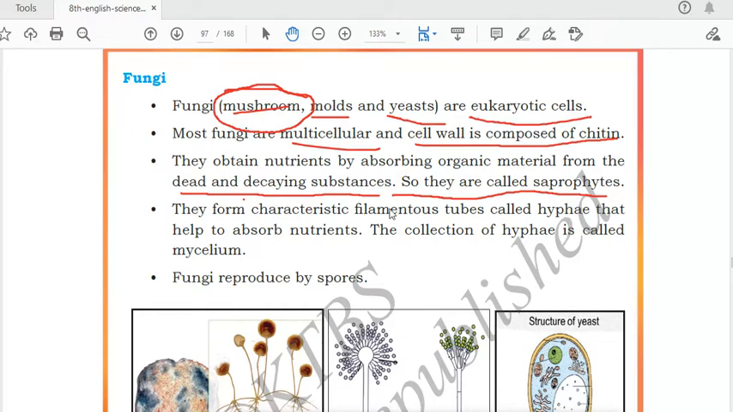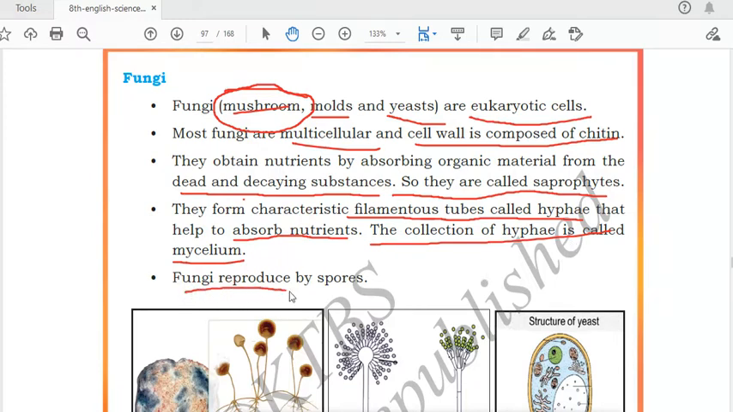They form characteristic filamentous tubes called hyphae. In fungi, filament-like structures are present, called hyphae, which help to absorb nutrients. The collection of hyphae is called mycelium. You can underline this in your textbook. This question is generally asked: what is mycelium? Then you can say that the collection of hyphae is called mycelium.